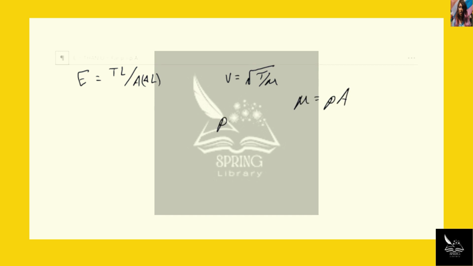We're given the density to be equal to 2.7 times 10 to the third kilograms per meter cubed. We're given the cross-sectional area to be equal to 5 times 10 to the negative sixth meters squared. We also know that Young's modulus is equal to 7 times 10 to the 10th newtons per meter squared.